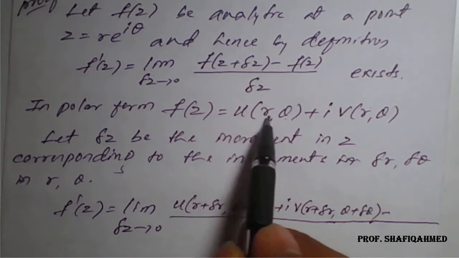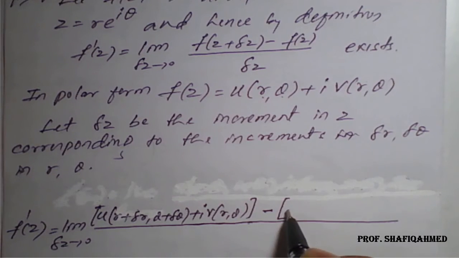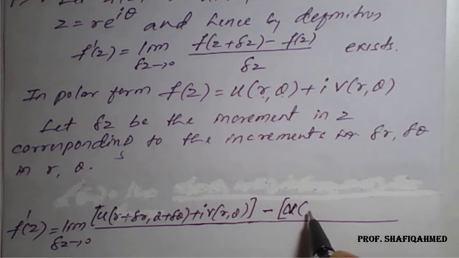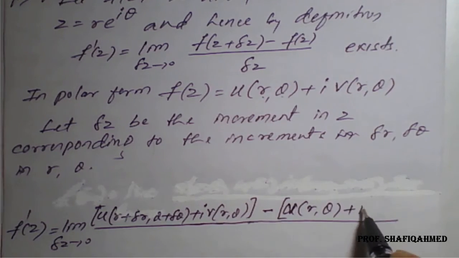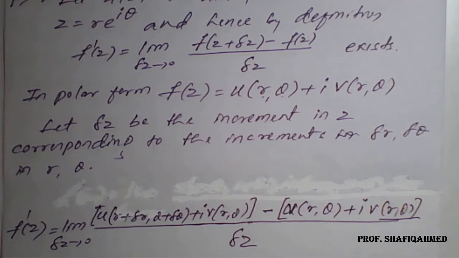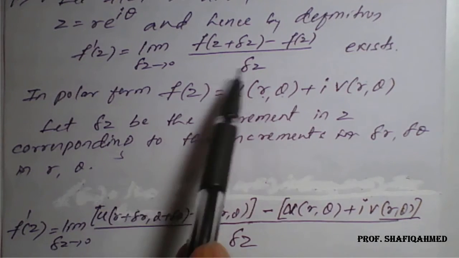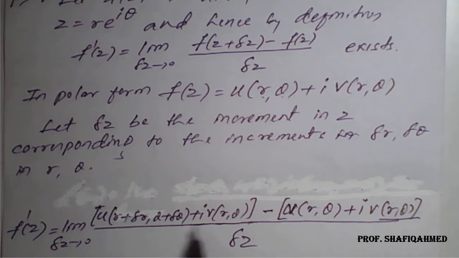Minus f of z will be u of r comma theta plus i times v of r comma theta, close the brackets, divided by delta z. So using this form we can write these increments.